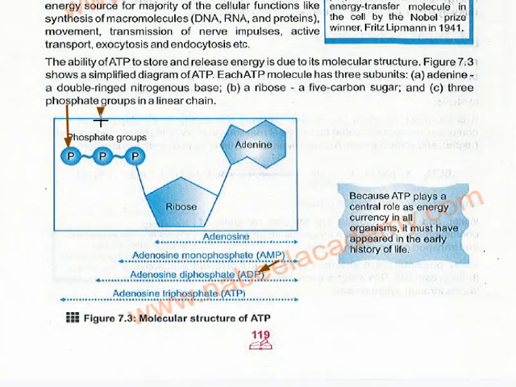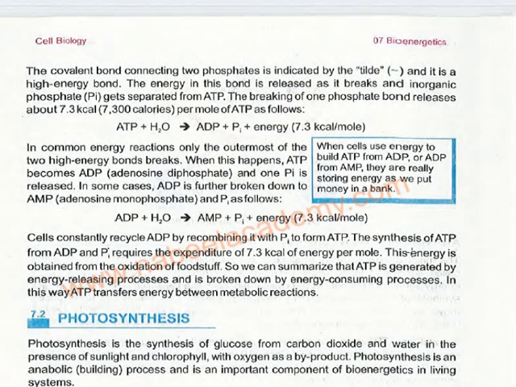Now they are explaining that two of the phosphates can be released, and usually it occurs in this form, which is AMP. Two of the phosphates are released for the energy, but in common energy reactions, only the outermost of the two high energy bonds break. Usually only the first phosphate bond is broken, and it changes into ADP. In some cases, ADP is further broken down into AMP, and again this reaction is 7.3 kilocalories per mole.